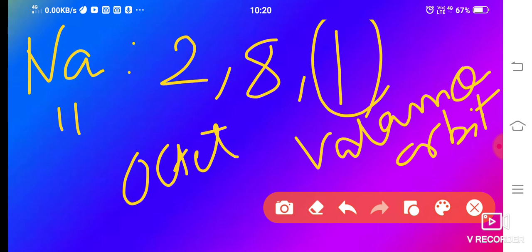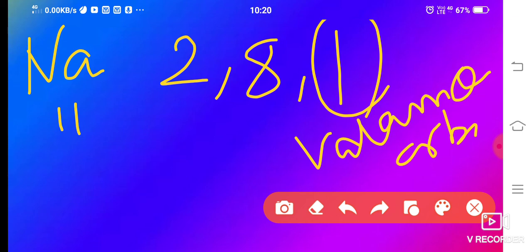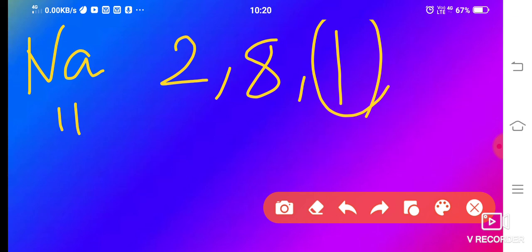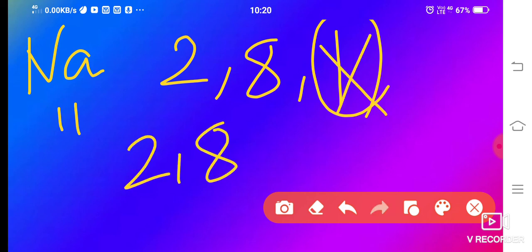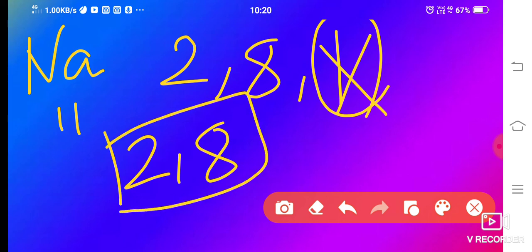Okay, that means it loses 1 electron. It will give 1 electron, and giving this 1 electron means this one is out. So what is the configuration of sodium now? It becomes 2,8. Now this is saturated, and this forms the ion. Losing and gaining of electrons forms the ion. Okay, losing and gaining of electrons forms the ion.